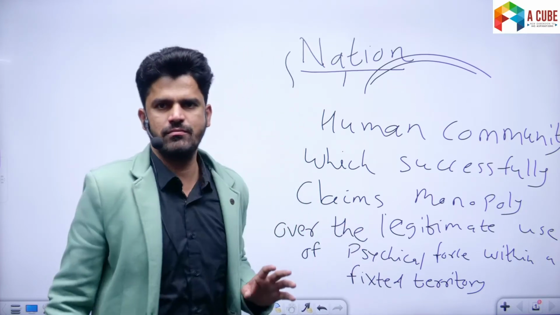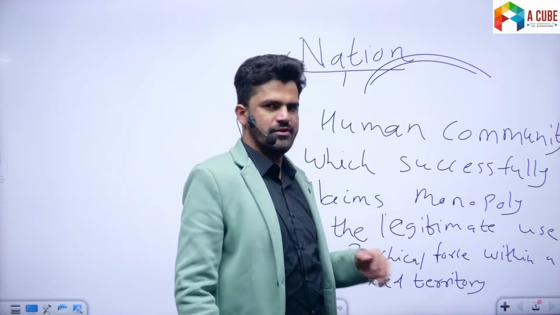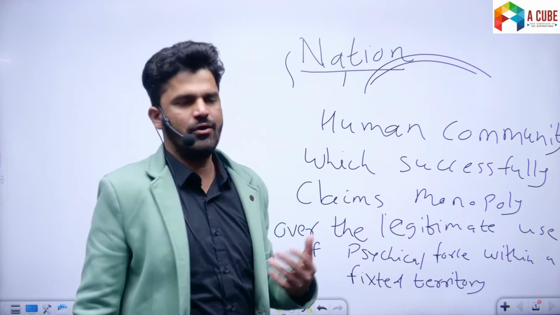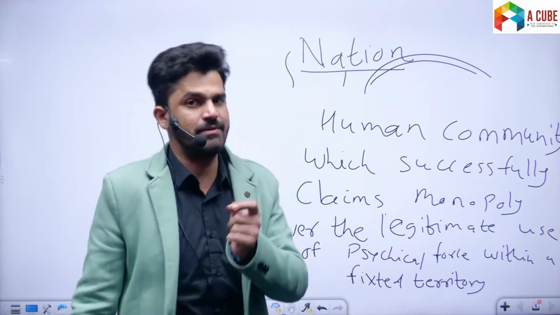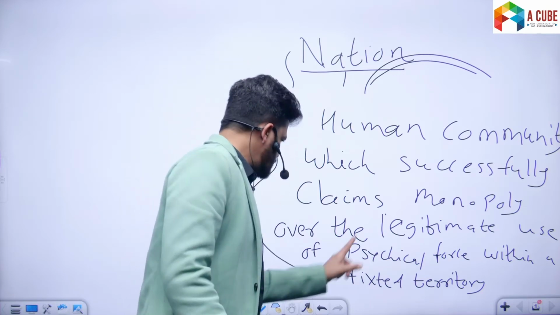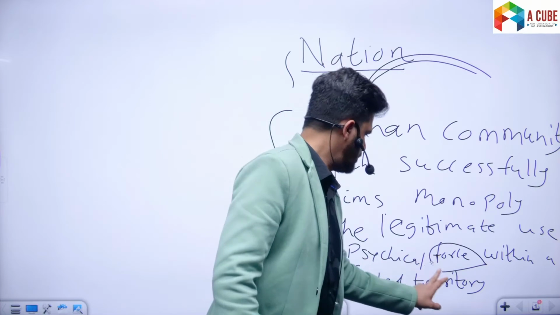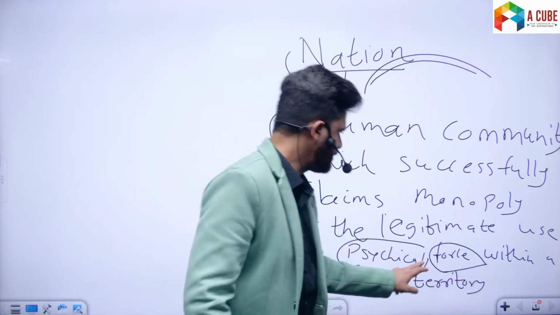Do you understand what monopoly means? That no other person is allowed to exercise the use of force or violence in a legitimate manner. So from this definition, he is saying that state is based on physical force.